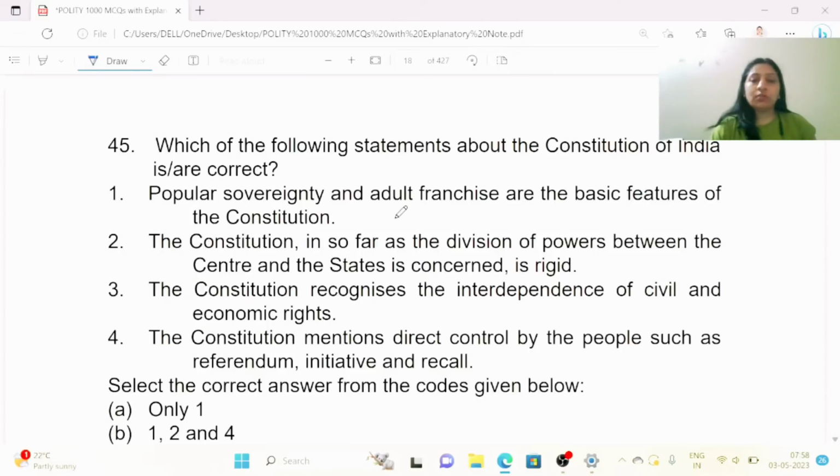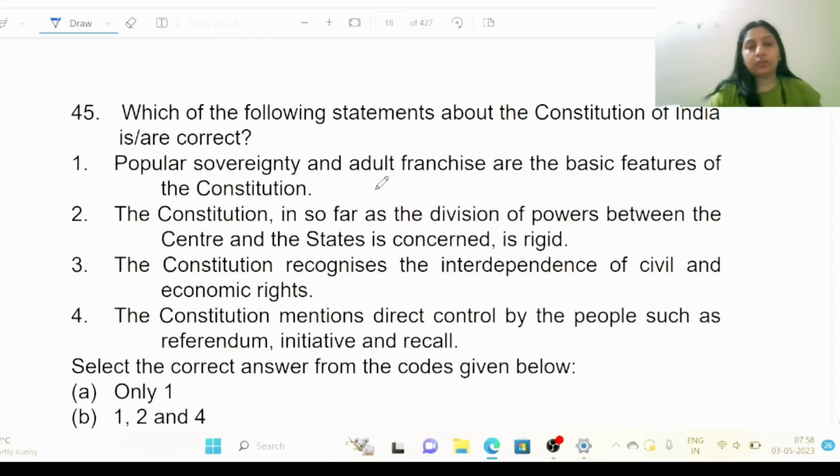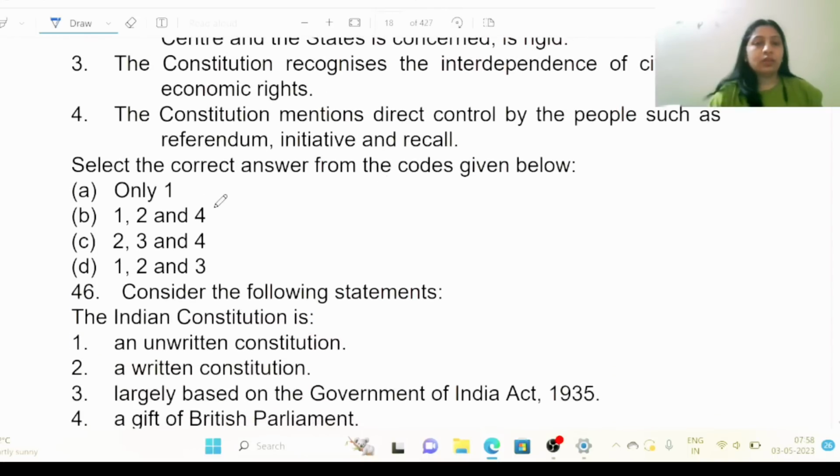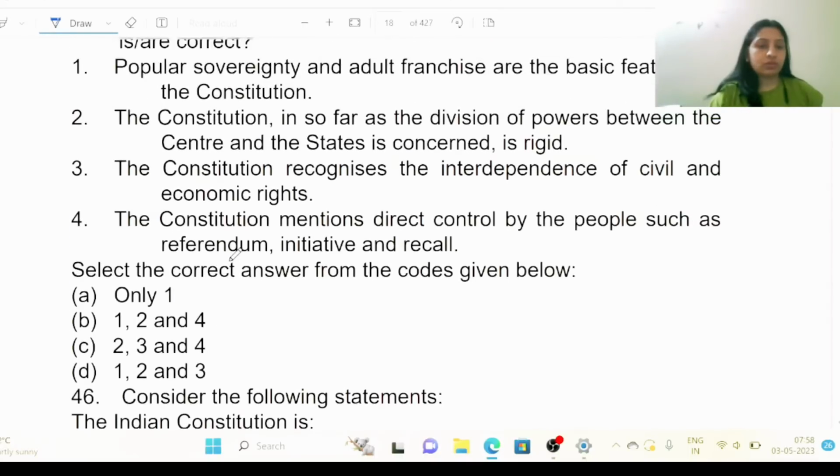The Constitution mentions direct control by the people such as referendum, initiative and recall. Select the correct answer from the codes given below. A. Only 1, B. 1, 2 and 4, C. 2, 3 and 4, D. 1, 2 and 3. So, guess the right answer.